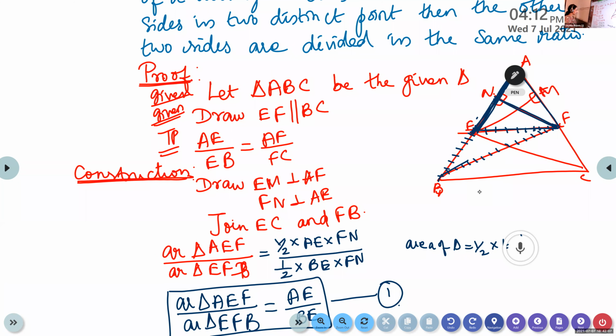And what is written after given? Draw EF parallel to BC. To prove. TP means to prove. What we have to prove? AE by EB is equal to AF by FC.